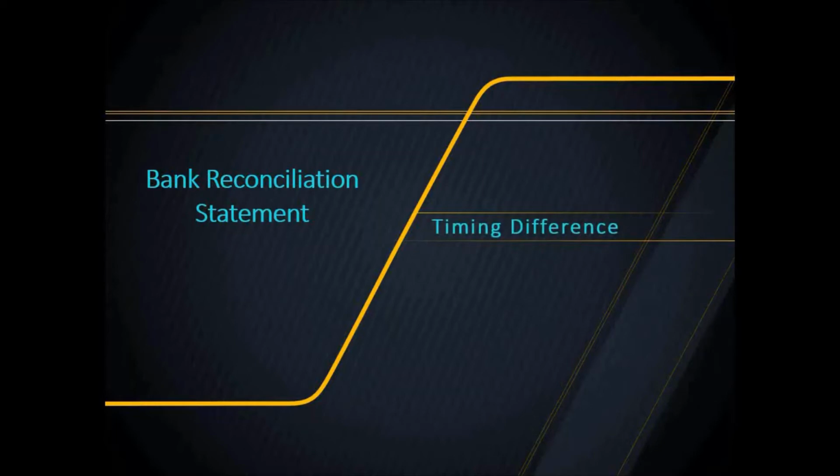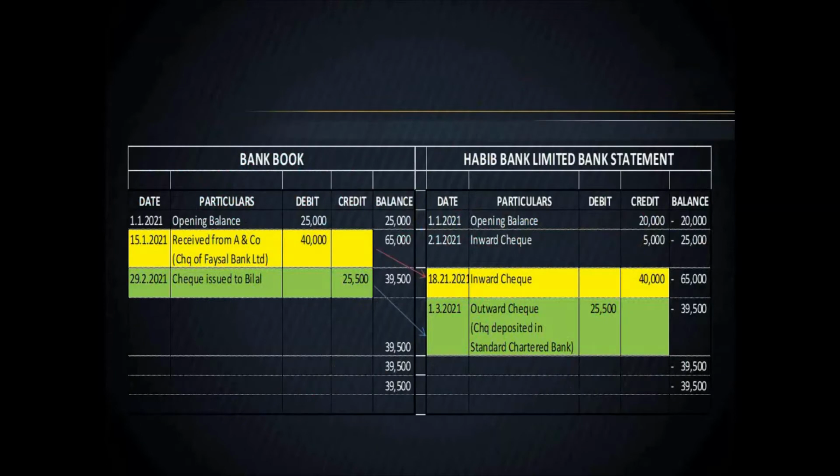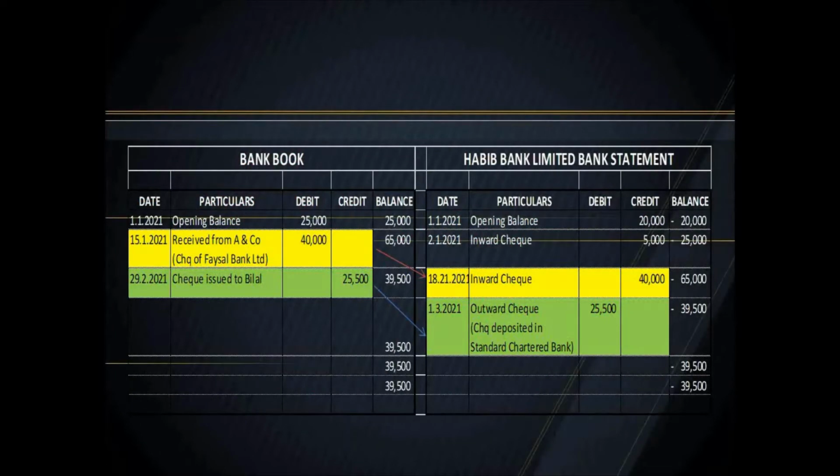The main difference is the timing difference. It is a difference of date and time between initiating a transaction by the account holder and its completion by the bank. For this we have an example. You can see the bank book and the Habib Bank Limited bank statement.